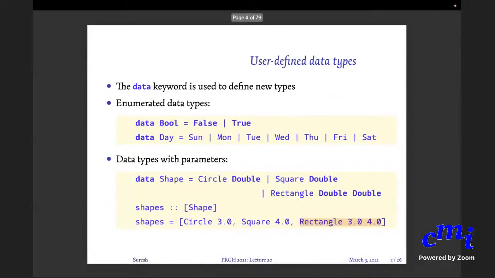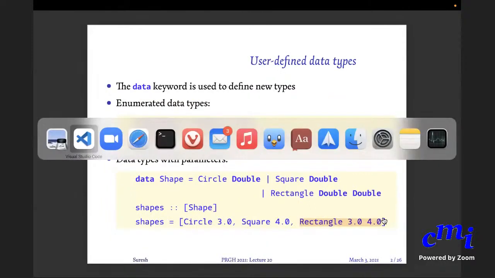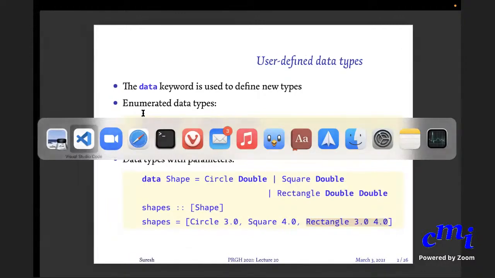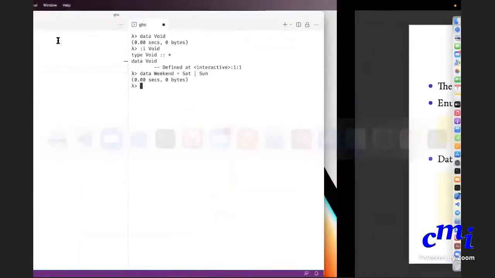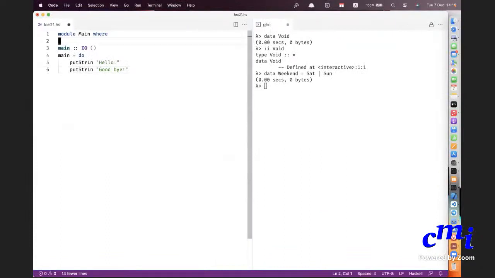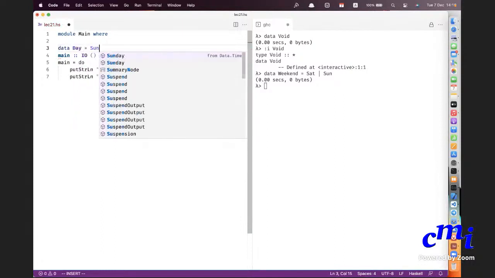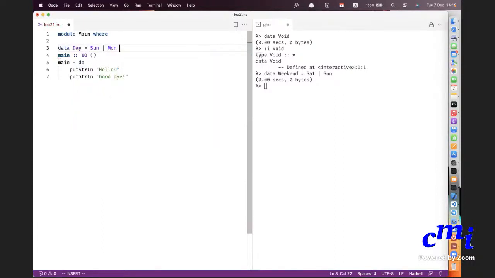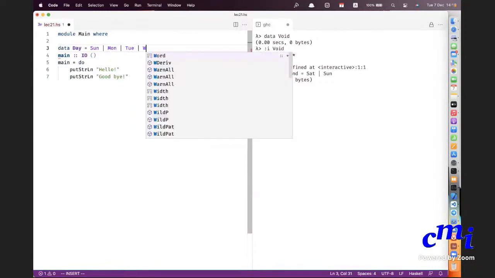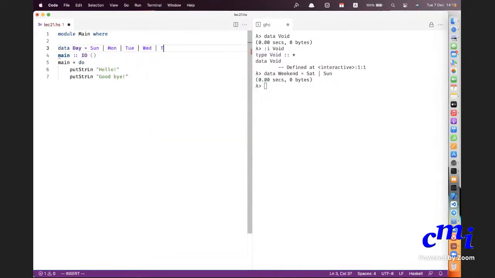So we can actually install all these definitions here, except for bool, because bool is already defined. So let me define data day equals Sunday or Monday, etc., Thursday or Friday or Saturday.